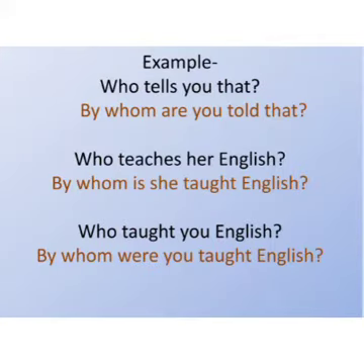See example. Who tells you that? There are two objects, you and that. By whom are you told that? Who teaches her English? By whom is she taught English? Who taught you English? By whom were you taught English? What I did here, I just applied the formula which you just saw for two objects. So if you go step by step according to that formula, you will get the answer.